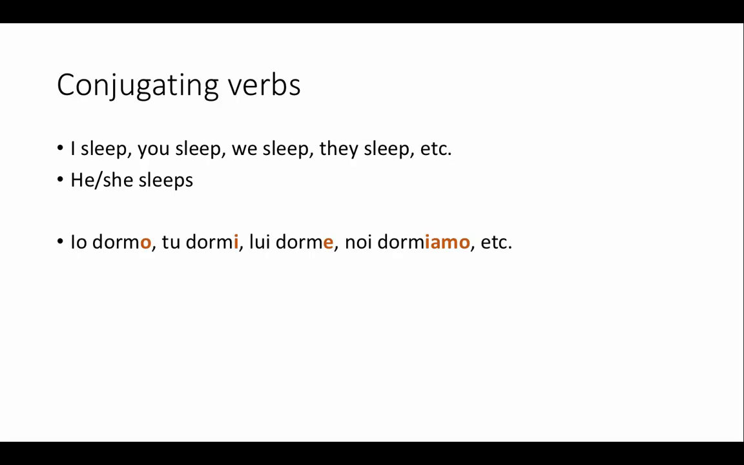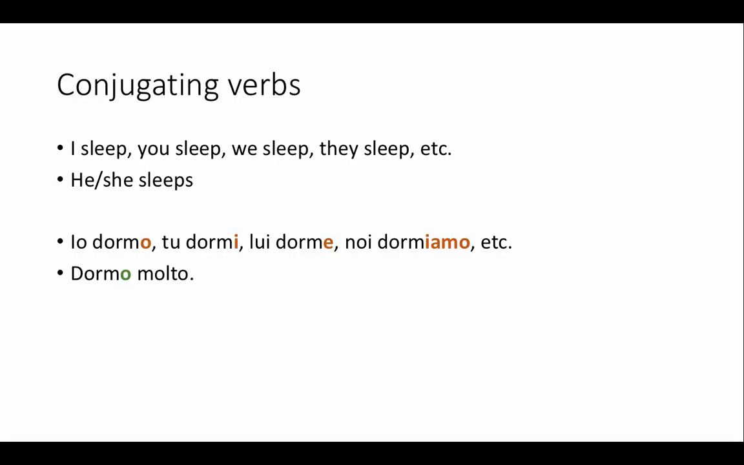Because every verb person has a different ending. So you would say io dormo, tu dormi, lui dorme, noi dormiamo, and so on. So every subject has a different verb with a different ending. Now, because of these changes in the verb endings, it is obvious from the form of the verb which person I'm talking about. So I don't have to necessarily always state the subject.